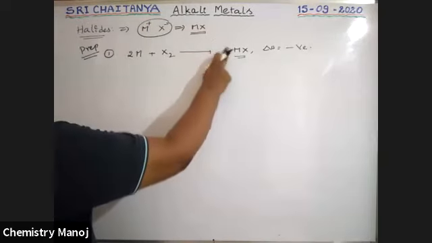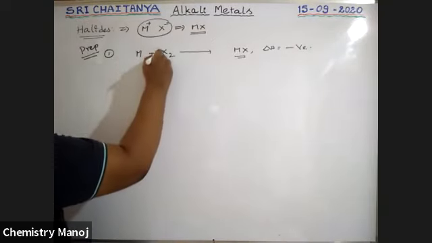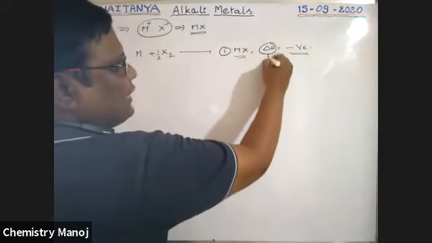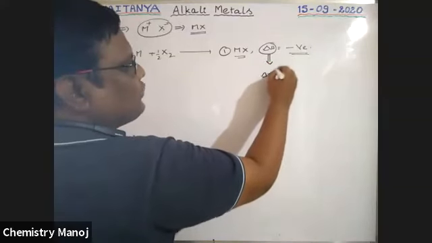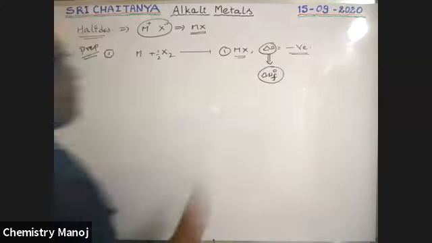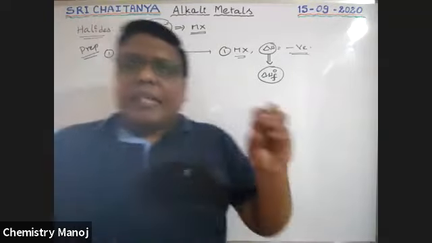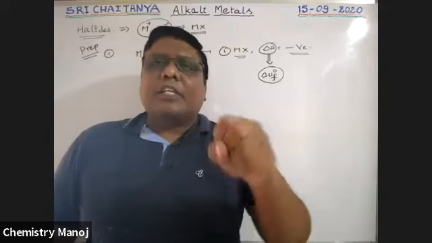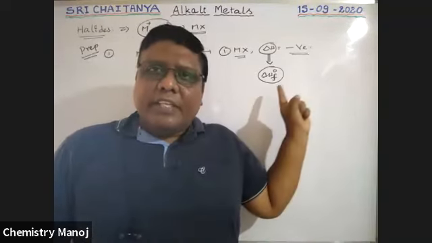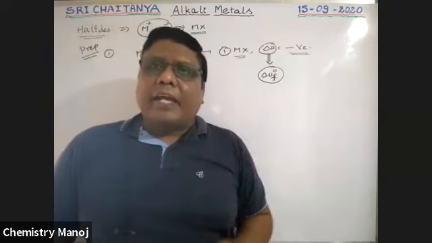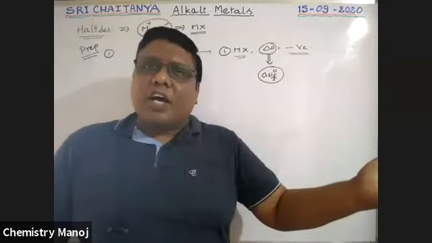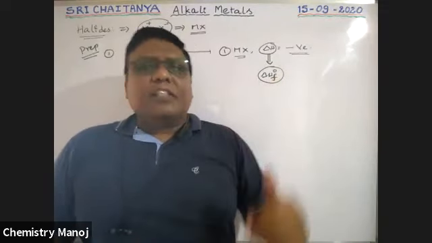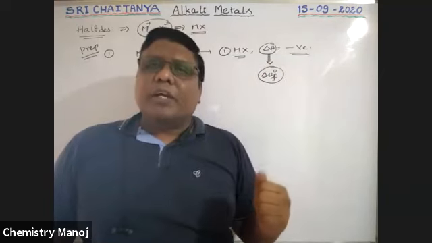So see here, M plus 1/2 X2 gives 1 mole MX. Now this is the released energy, and this delta H I consider as delta H formation. This heat of formation is very, very important. It is responsible for the stability of these halides. If this heat of formation is very high, the halide formed is very stable. That much energy is lost, so that much less energy remains internally in that halide. That's why it is more stable.